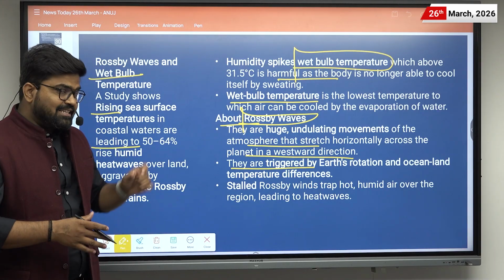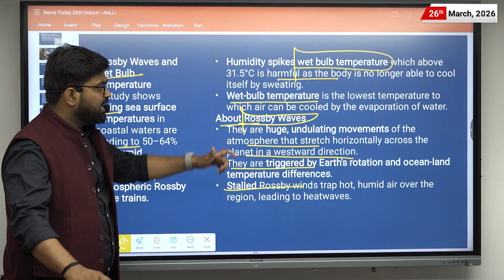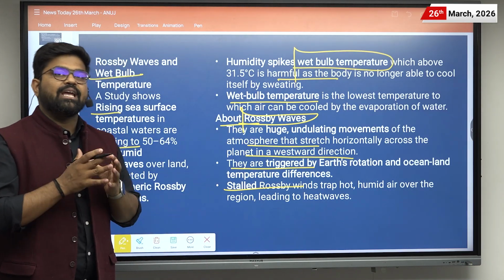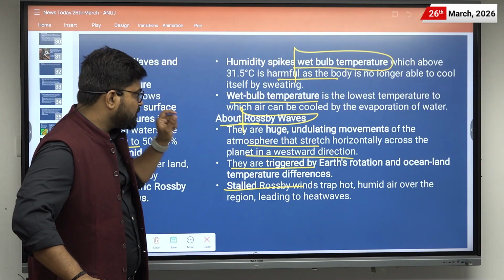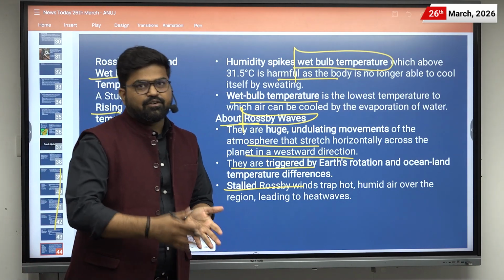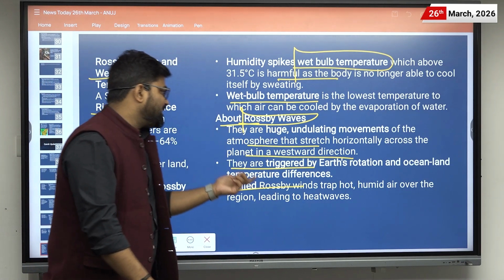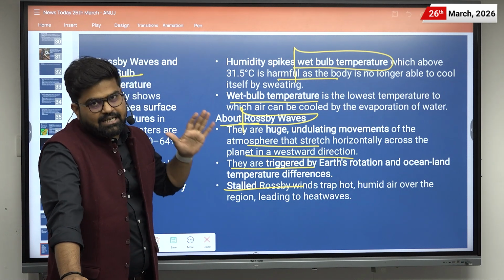And when these Rossby waves are stalled, they trap hot humid air over the regions, which leads to heat waves. This is about Rossby waves. Okay, so here one or two things are very important. First of all, they are found in the ocean as well as in the atmosphere. They move westward, and their trigger point is the earth's rotation and the ocean-land temperature difference.